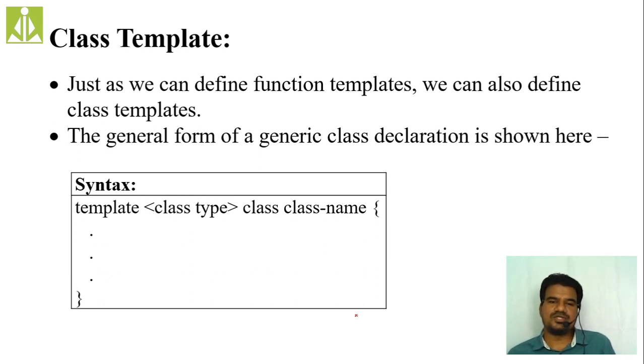Clear? So first you have to use the template keyword, then the angular bracket. Inside that angular bracket, use the class keyword followed by the type. Whatever type you want inside that class as generic, that type you take. Then one more time take the class keyword, follow the class name, use the curly braces. Between those two curly braces, put your class code, your declarations, your member functions, your constructors, all those things.